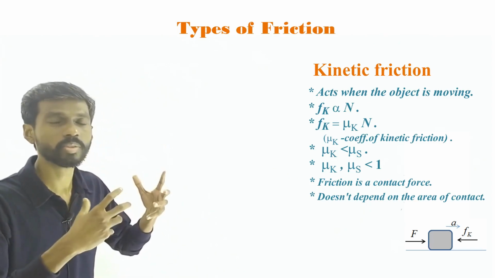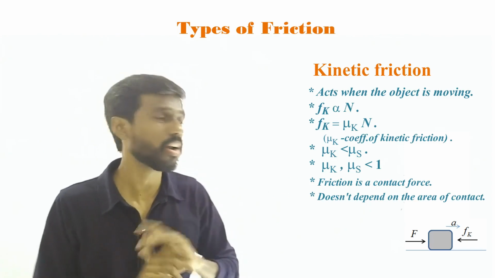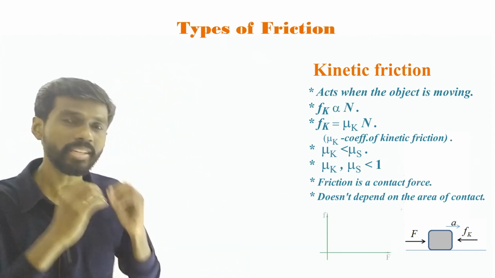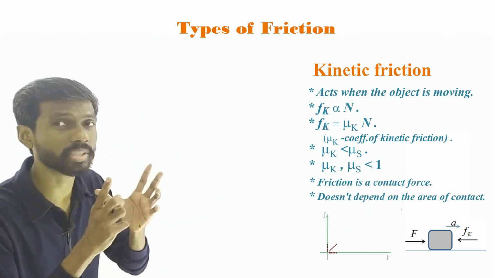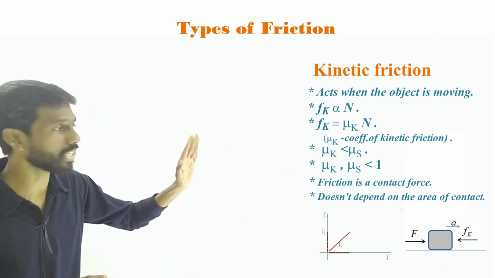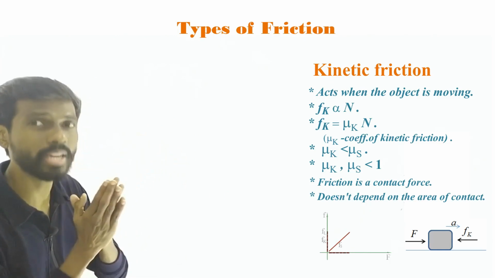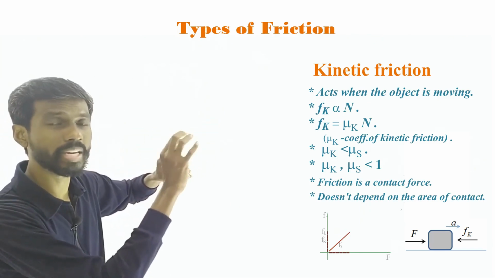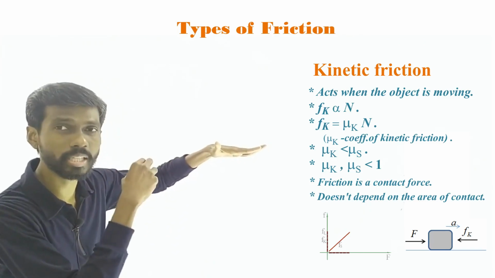Generally, the type of friction that acts on an object depends on whether the object is moving or not. Let us draw the graph of the applied force and the frictional force. Initially, when you increase the force, the friction force will also increase. That is static friction, a variable force, right? If you increase the force, the friction force will also increase. That means it is a straight line, where the force and the friction force are equal in magnitude. The friction force will increase, but it will reach the maximum limit. That maximum limit is called the limiting friction.